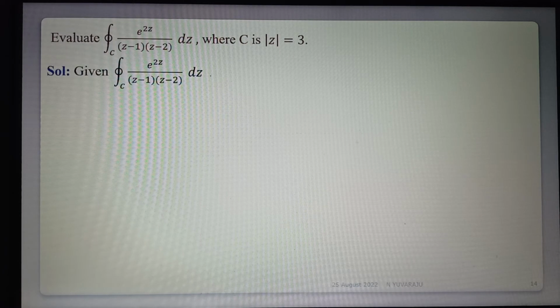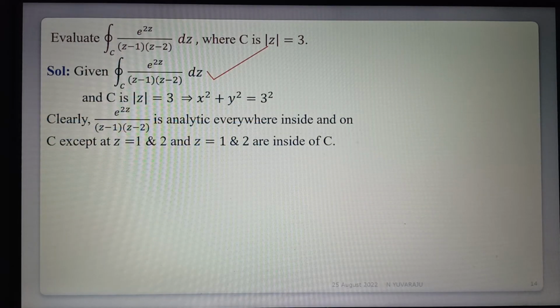Given the circle mod z is equal to 3, that is x square plus y square is equal to 3 square. The radius is 3, center 0, 0. Clearly the total function is analytic everywhere inside and on C, except at the denominator points 1 and 2, where it is not analytic. Clearly z is equal to 1 and 2 are inside of C, since the radius is 3 and the points 1 and 2 on the x-axis are inside.